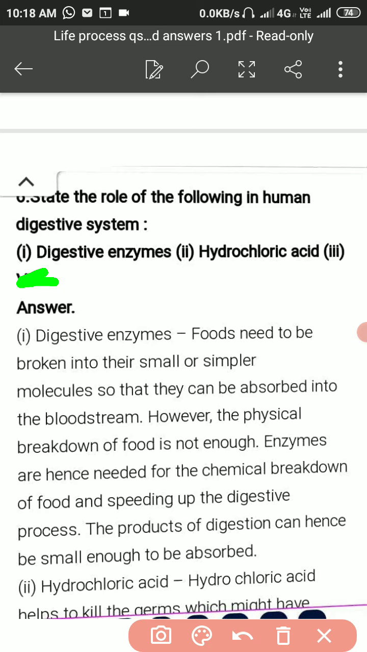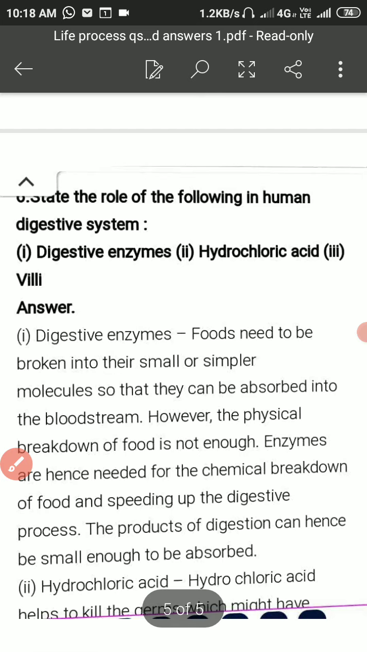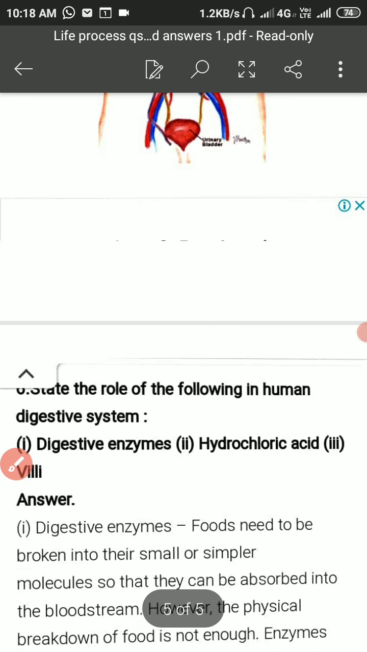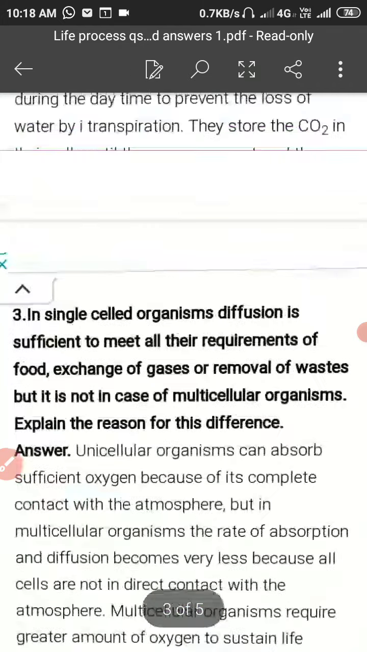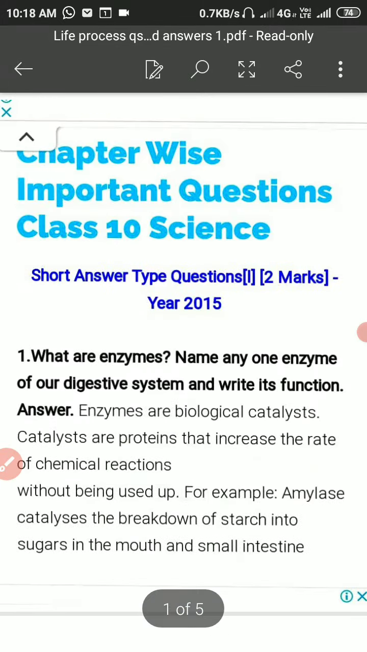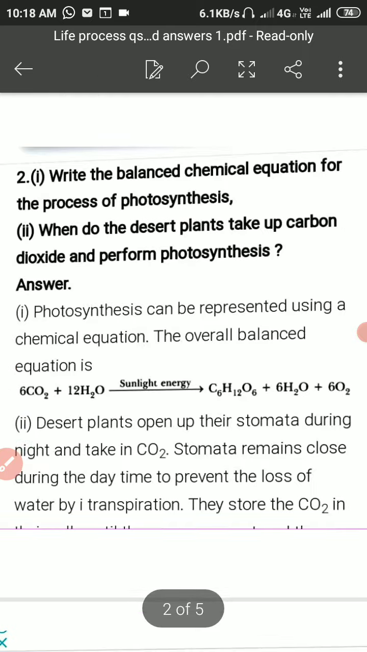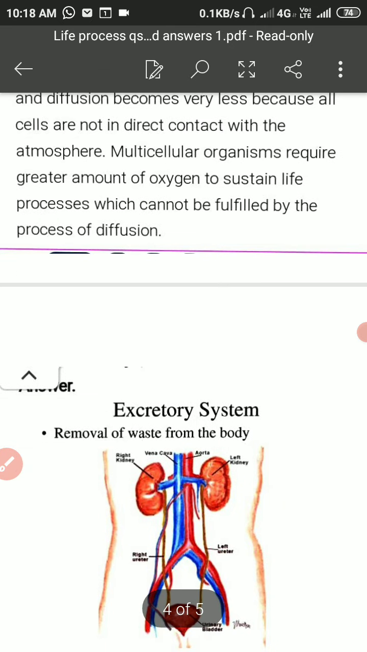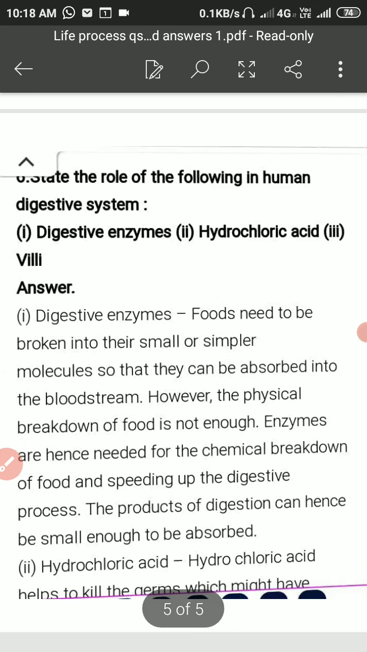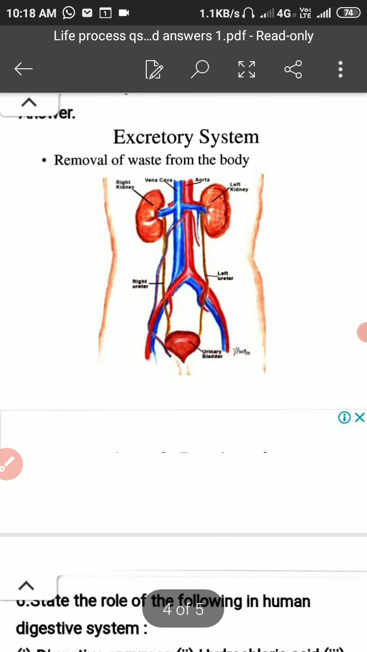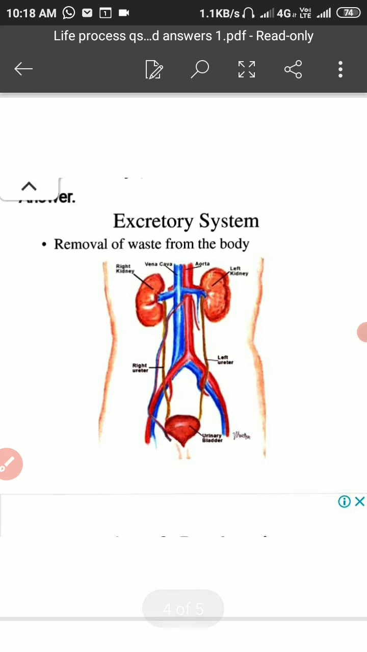So students, these are a few questions that have been taken into account, and these will benefit you in the preparation of your first chapter, that is life processes. Furthermore, dear students, in the next video you will learn about MCQ questions, short answer questions, true or false, and so on.